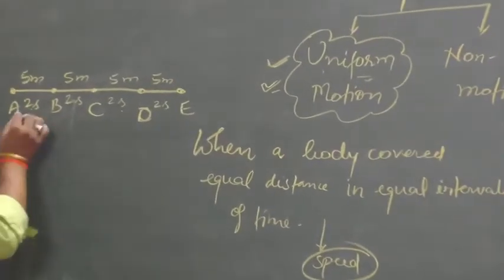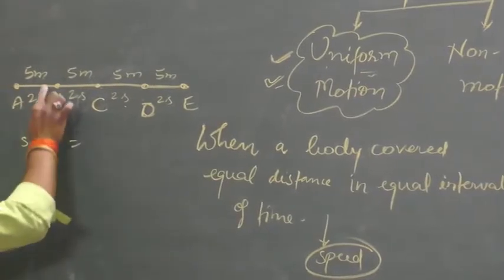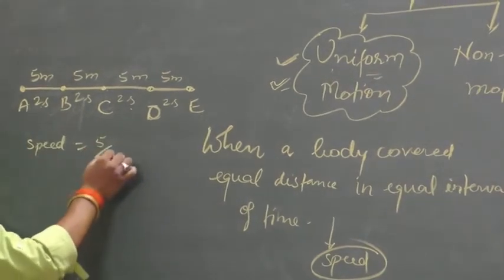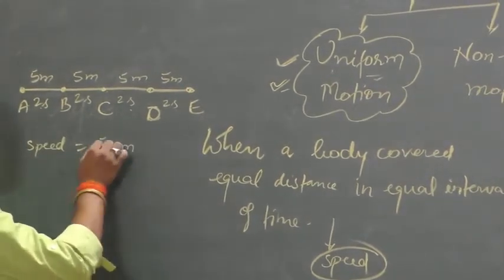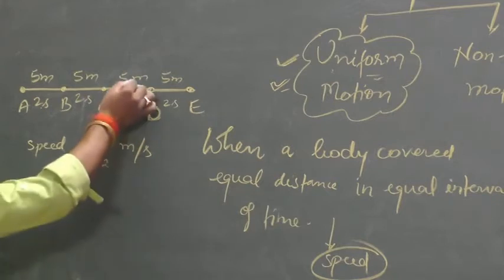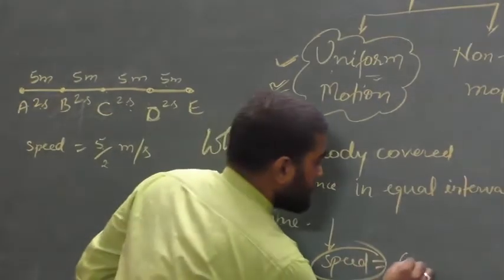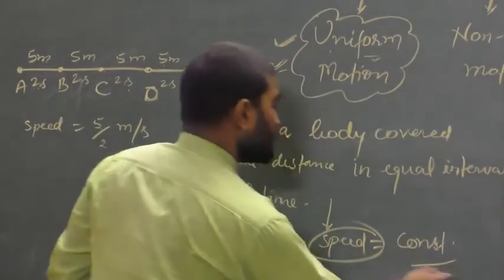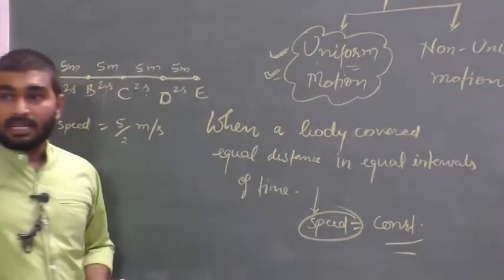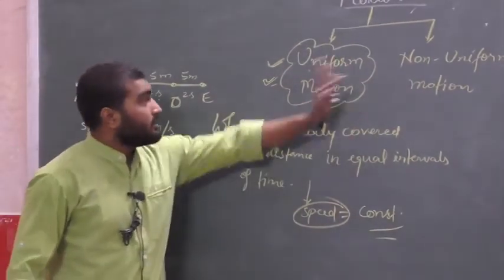Then when a body travels an equal distance in equal intervals of time, the motion is known as uniform motion. Here the speed of the body between A and B, as we know, speed is equal to distance traveled upon time taken. So distance is 5 meter and time is 2 seconds, so 5 by 2 meter per second. Here also 5 by 2 meter per second, here also, and here also. So here speed is constant. In the case of uniform motion, the speed will be constant.